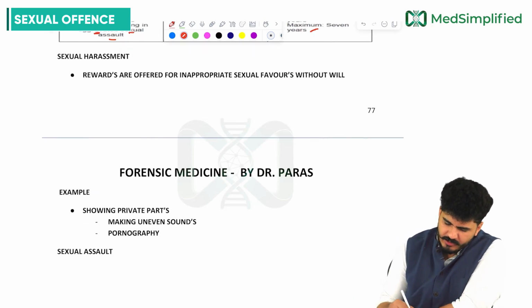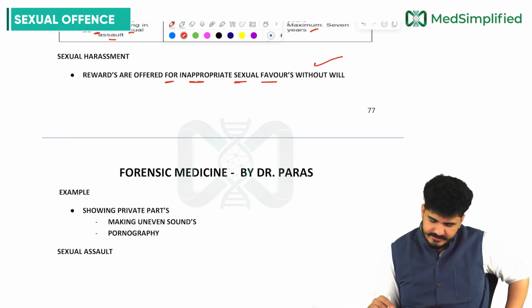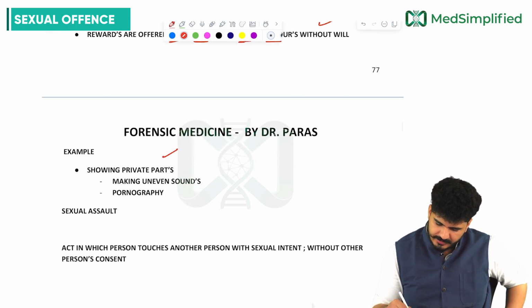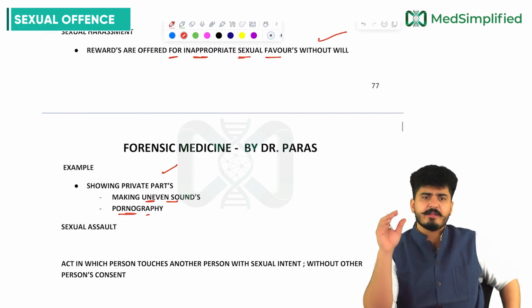Rewards are offered for inappropriate sexual favors without will. This is harassment. For example, showing private parts, making uneven sounds, pornography. These come under sexual harassment.